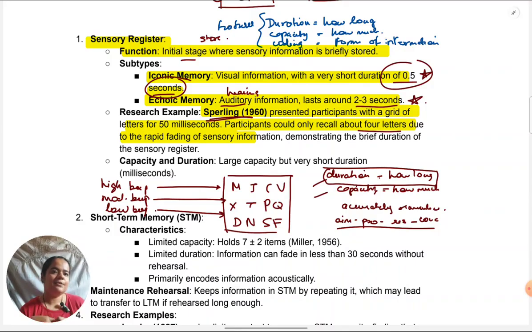Okay, now coming to coding or form of information in sensory register. Our sensory registers create exact replicas or exact representations of what we see in the real world. So coding is in raw form. When I see a car passing by the street, in my eyes, the exact image of the car is printed. Right?